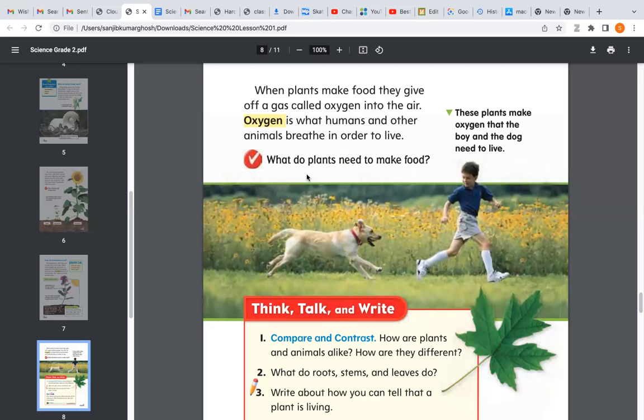No, it's not written here, beta. You have to tell it by yourself. Before explaining, I told you a lot of times what plants need to make food. What do plants need to make the food? Tell me, beta.